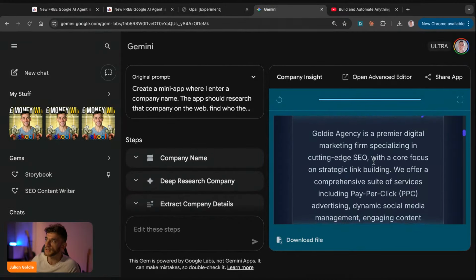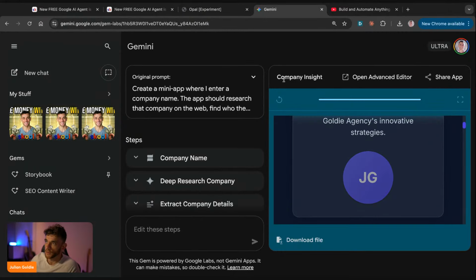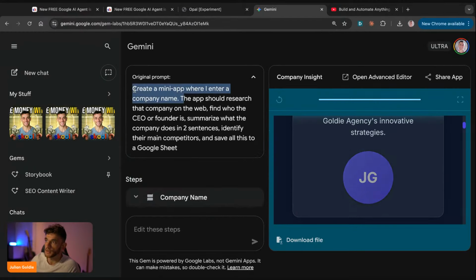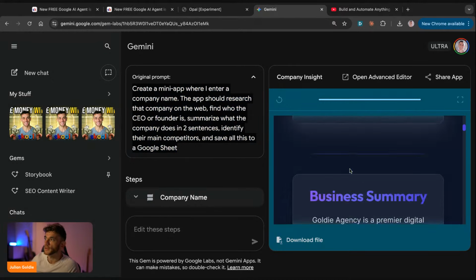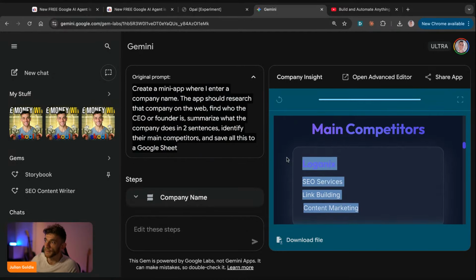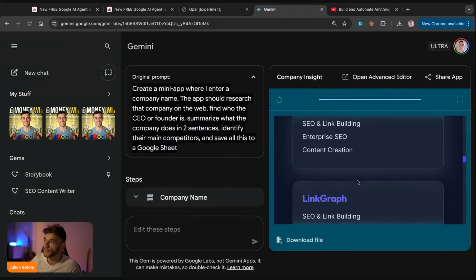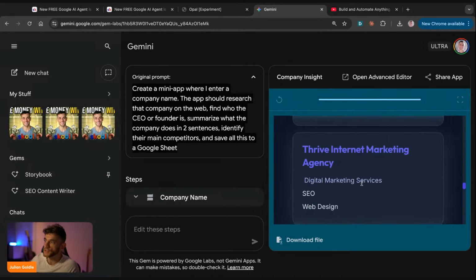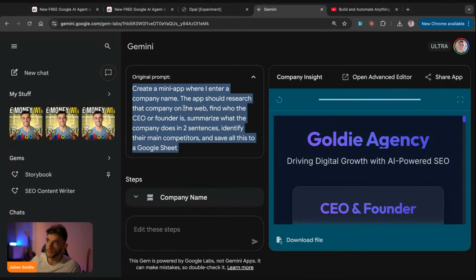So this is the lead generator, and we said create a mini app where I enter a company name. The app should research the company on the web, find out who the CEO or founder is, summarize what the company does in 2 sentences, identify the main competitors, right? And then you can see here it's got my main competitors on the list, right? Pretty nice. And how easy was that to generate, right? We literally just copied and pasted a prompt.